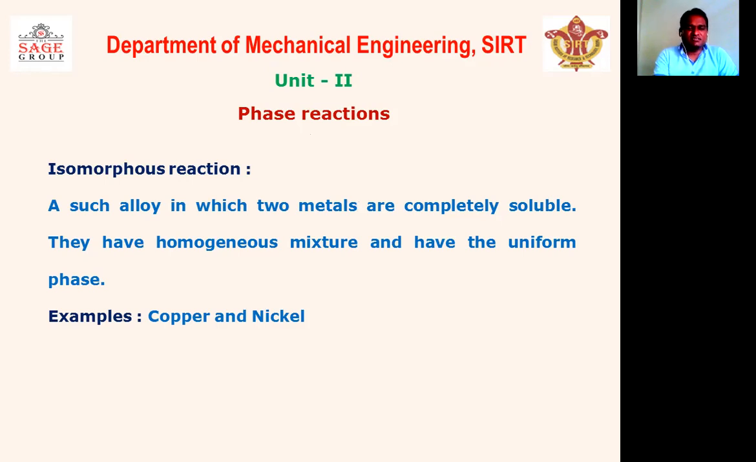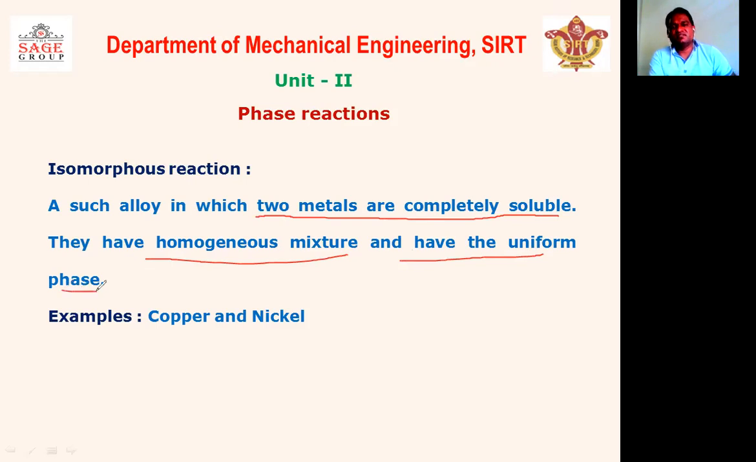this reaction takes place for an alloy that is known as an isomorphous alloy. So let us understand what an isomorphous alloy is. In an isomorphous alloy, two metals are completely soluble and they have a homogeneous mixture. If they have a homogeneous mixture, it means they have a uniform phase or uniform appearance. Such a mixture is known as an isomorphous system. The best example in the field of metals is copper and nickel.